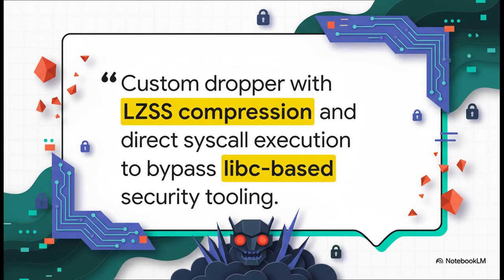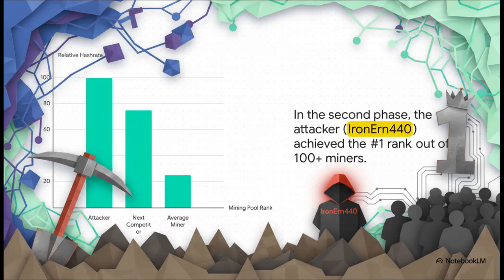It was a custom dropper that used LZSS compression and executed code using direct system calls. This is a technique specifically designed to bypass security tools that monitor calls to standard libraries. And this new approach was incredibly effective. In the new mining pool they joined, the attacker, going by the name IronEarn440, quickly rose to the #1 rank out of more than 100 miners. This top spot indicates they had amassed a very high hash rate from their botnet.